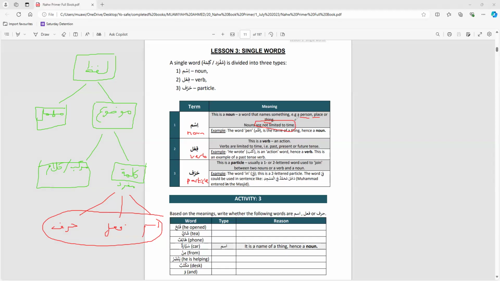The two things that we look out for in a noun: it's a name. It's a name of something. Name of a person, name of a thing. So door is a name of a thing. And it's not linked with time.